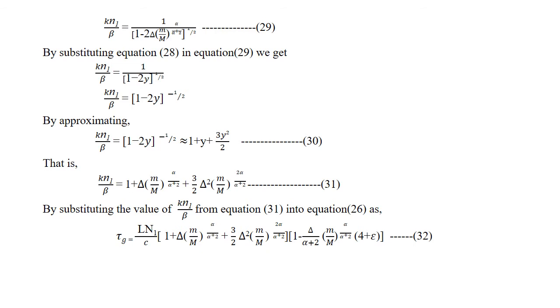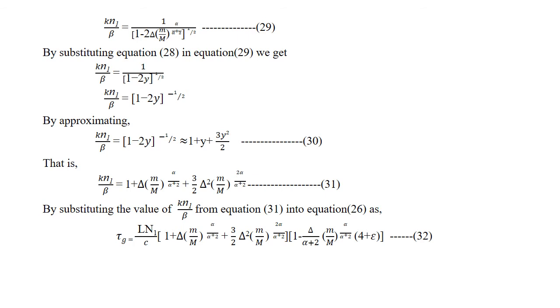So by approximating this equation, we will get kn1 by beta equal to (1 minus 2y) to the power minus 1 by 2, that is equivalent to 1 plus y plus 3y squared by 2. So that is kn1 by beta equal to 1 plus del into (m by capital M) the whole power alpha by alpha plus 2, plus 3 by 2 into del squared of (m by capital M) to the power 2 alpha by alpha plus 2.